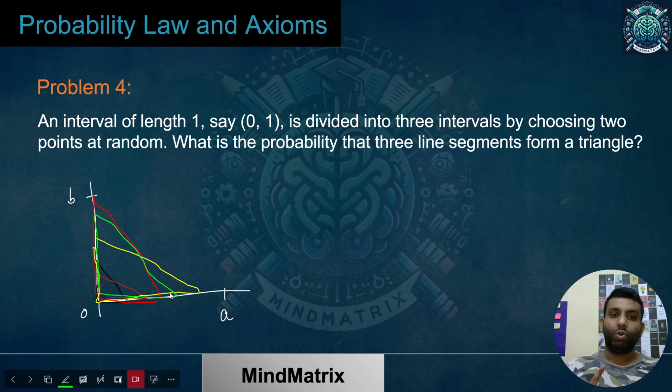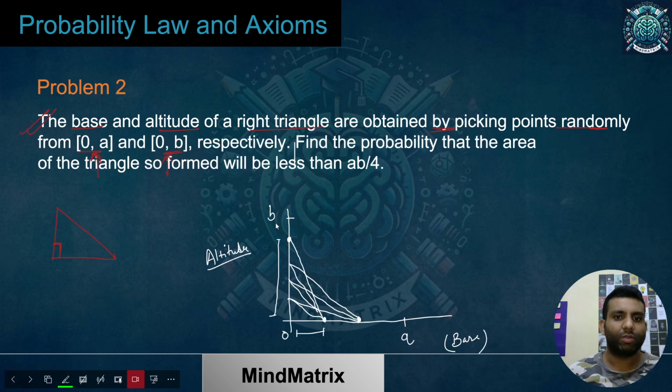So now you have got the idea of what we are talking about: right triangles, and how these are getting formed. Now the next point is, what is the probability that three line segments, oh sorry, we have come to some different problem. This was the one. Okay, it's okay. So I guess you are clear with this.